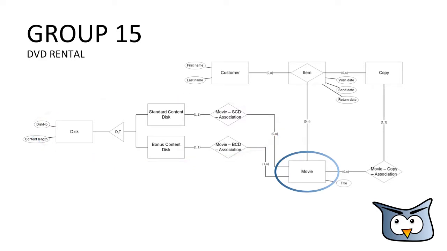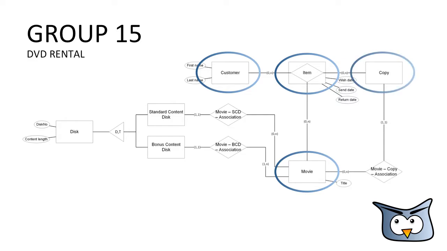As soon as a customer requests a movie, an item is created and gets connected with a customer and a movie. As soon as a copy of this movie is available, the item gets a relation to the copy, and by this the movie is rented.